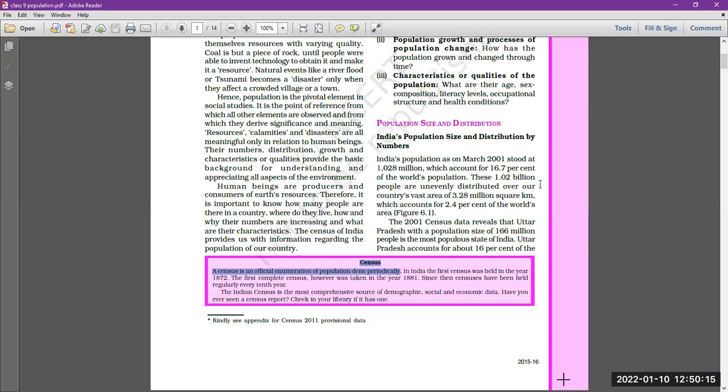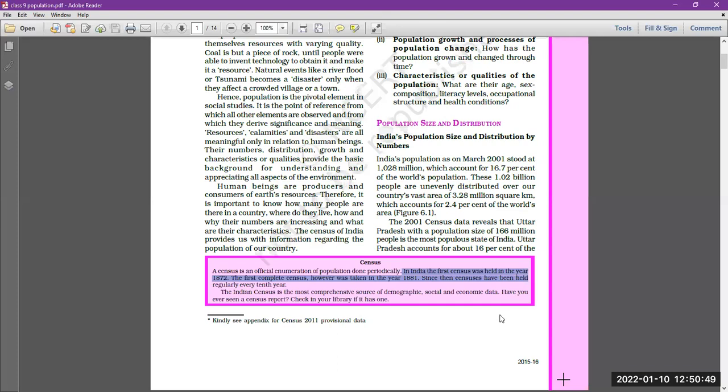So here the NCERT definition of census is given, that a census is an official enumeration of population done periodically. So in reference to India, it is done after every 10 years. So let's move to one or two MCQ questions. When was the first census held in India? So it was held in 1872. So in 1872 it was held.